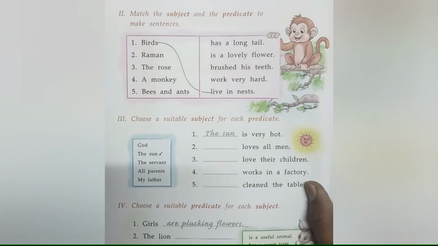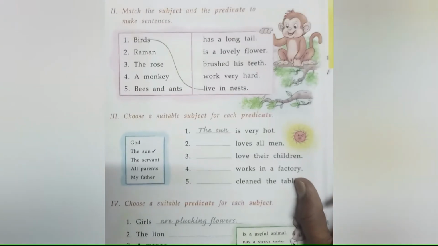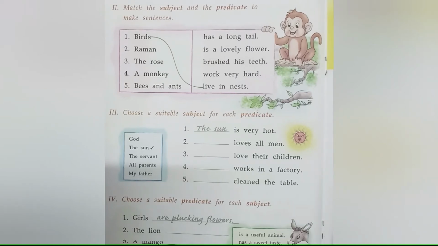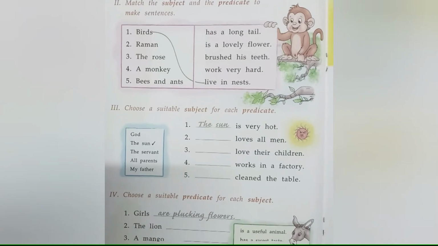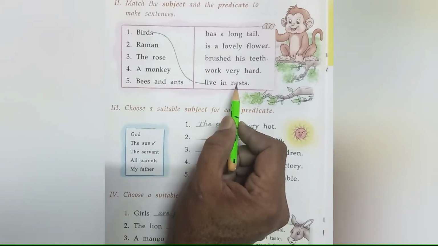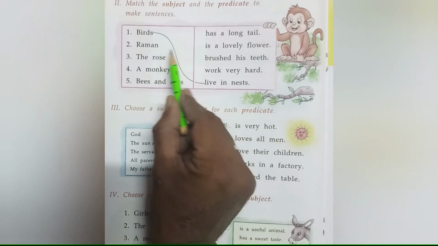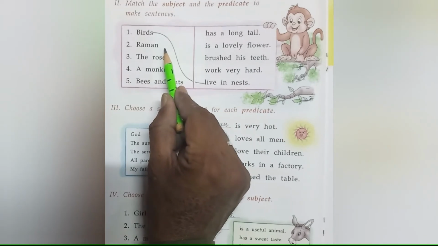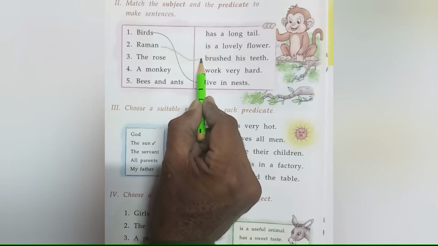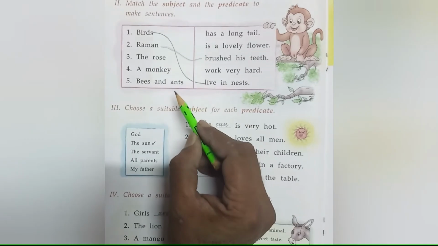Now the second exercise is here. Match the subject and predicate to make sentences, like birds live in nests. Here, Raman brushed his teeth.